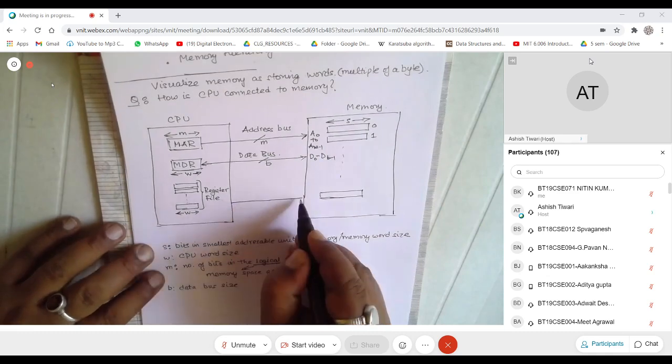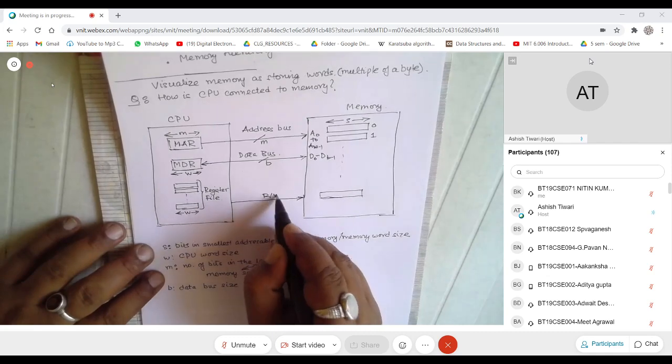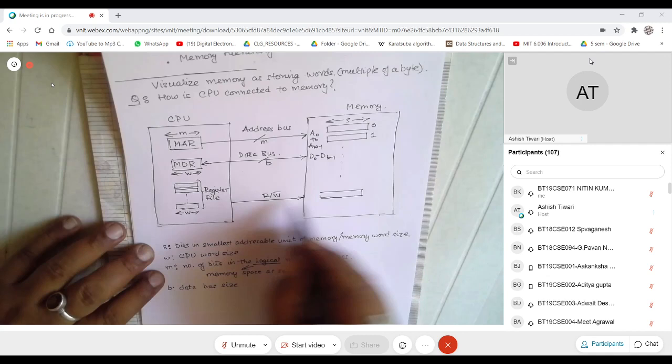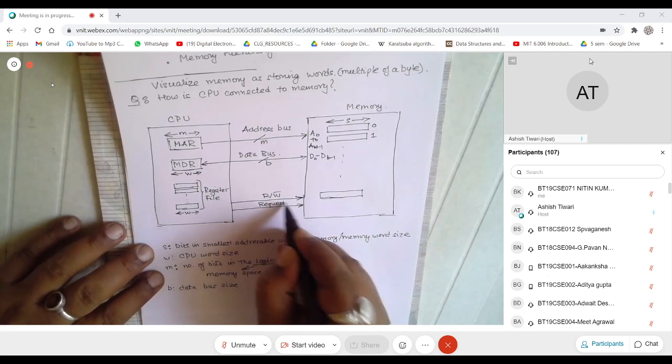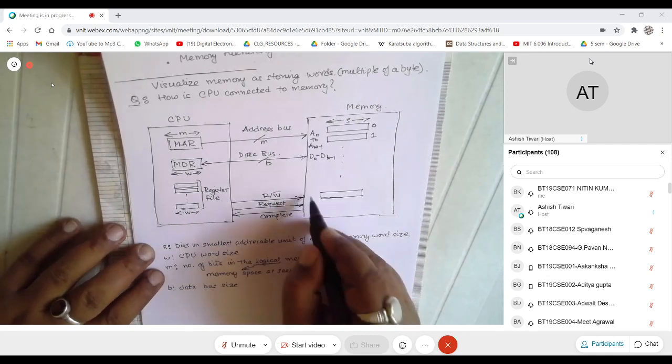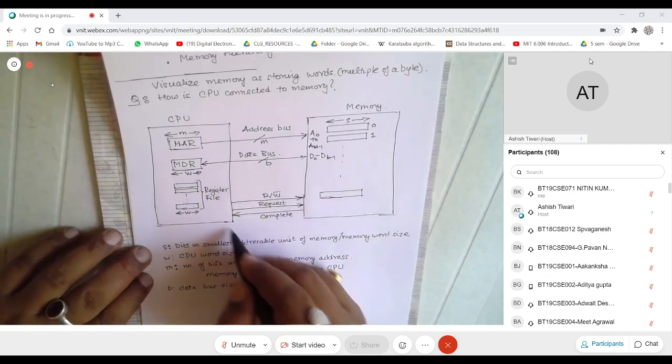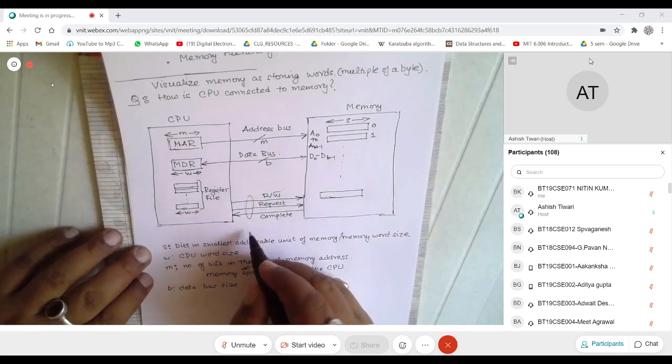For example, you can have a line called the read-write line, so you can tell whether a read operation is desired or a write operation is desired. These lines collectively can be thought of as the control bus.